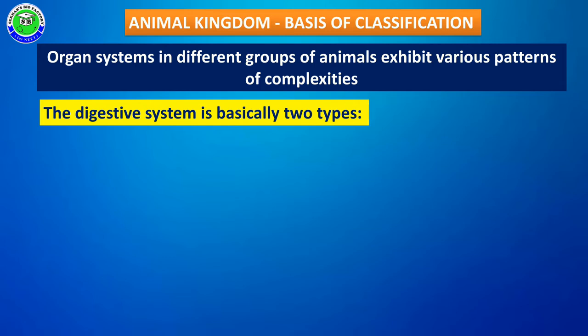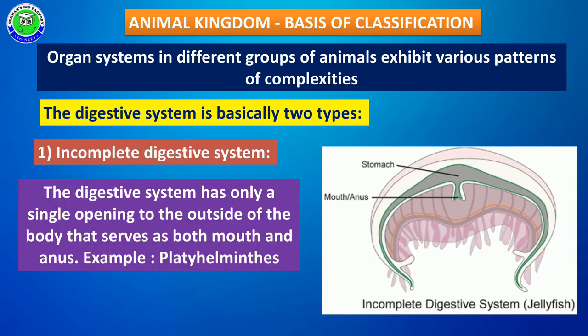The digestive system is basically of two types in higher animals. The first type is the incomplete digestive system. In some animals like Platyhelminthes, the digestive system has only one opening to the outside, and this single opening acts as both mouth and anus.